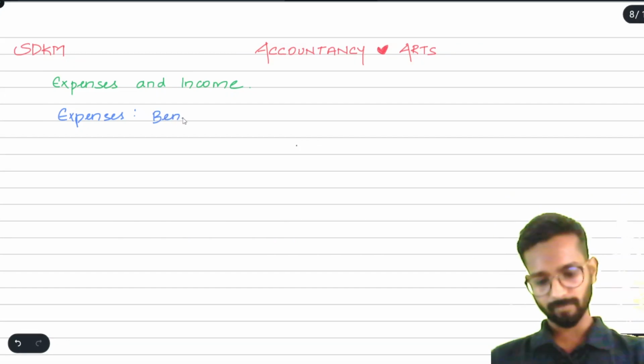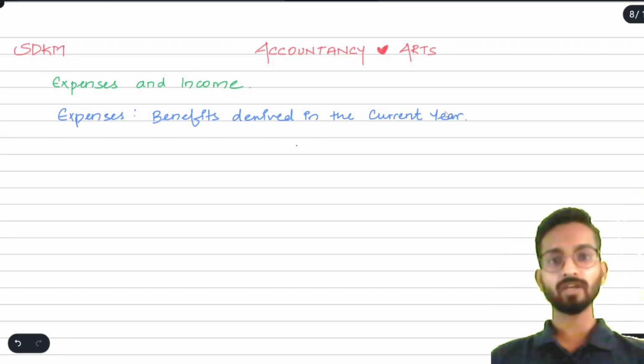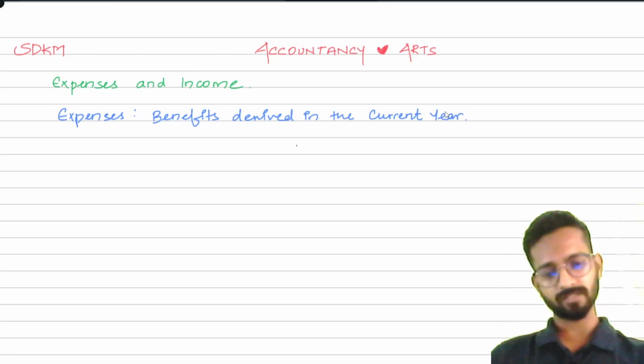So I can write here, benefits derived in the current year. Current year means what? By the end of the current year, what is the end of the current year? 31st March, that is our year end, okay. If benefits are derived before that, that is our expenses.